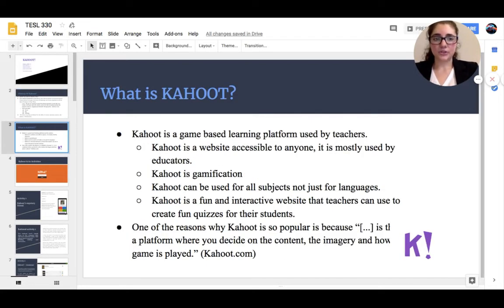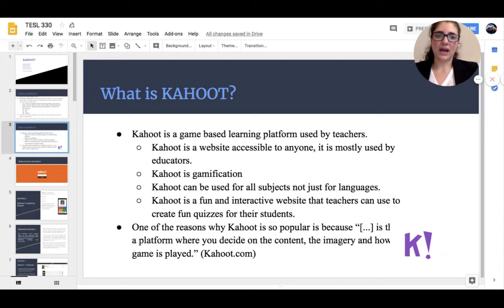So what exactly is Kahoot? Kahoot is a game-based learning platform used by teachers. And Kahoot is a website accessible to anyone, but it's mostly used by educators. And Kahoot is gamification. If we take a look at the article written by Barcom and Al, they describe gamification as being, in addition to creating more enjoyable learning experiences, offers a unique insight into instructional design choices and student usage patterns. Kahoot can also be used for all subjects and not just for languages.